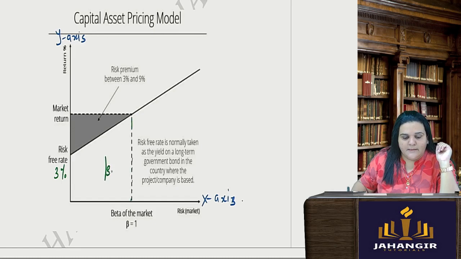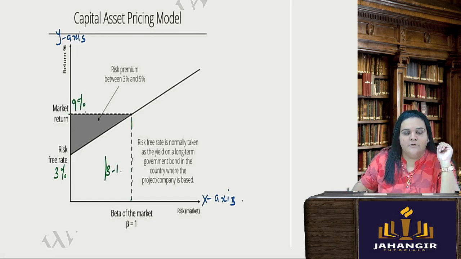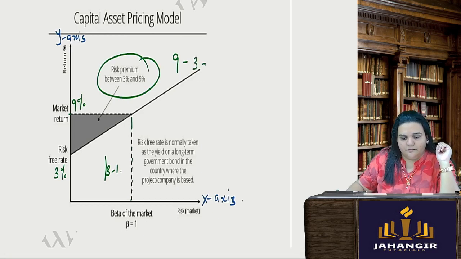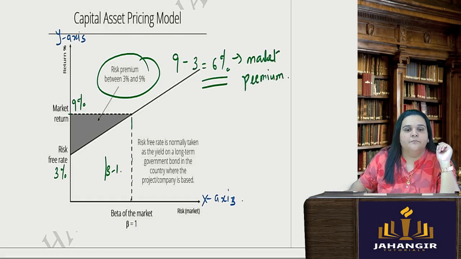So say when beta is 1 and there is a market return of 9%, the market premium will be 9 minus 3, which is 6. This is known as the market premium.